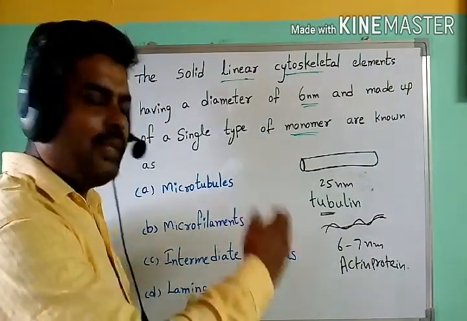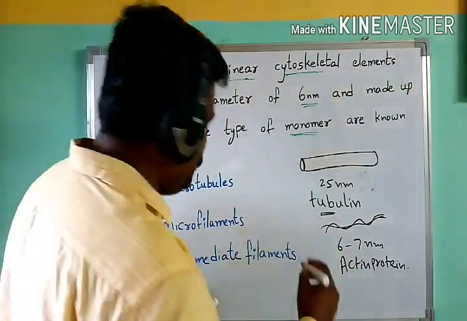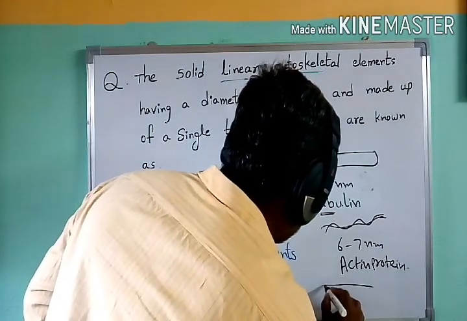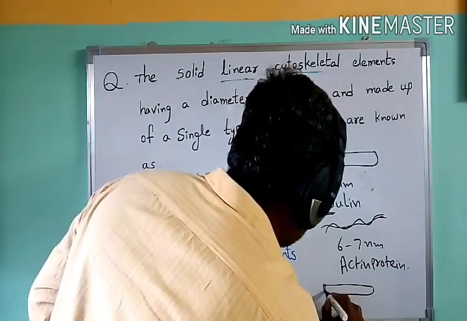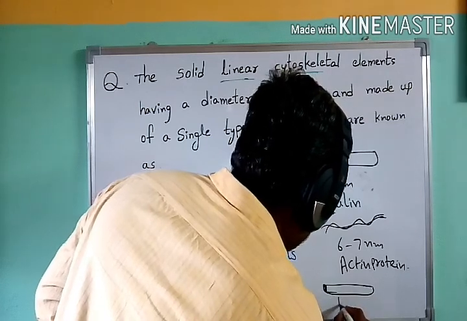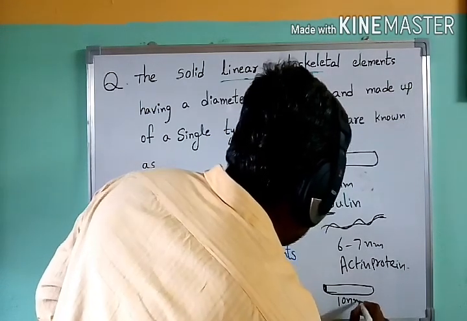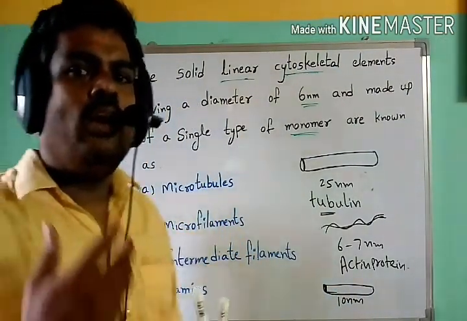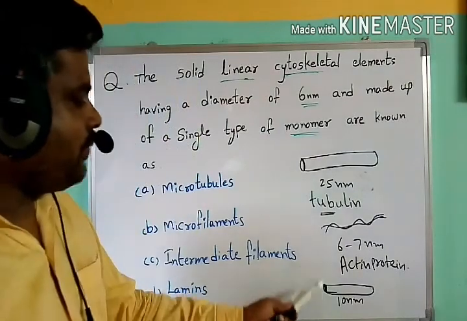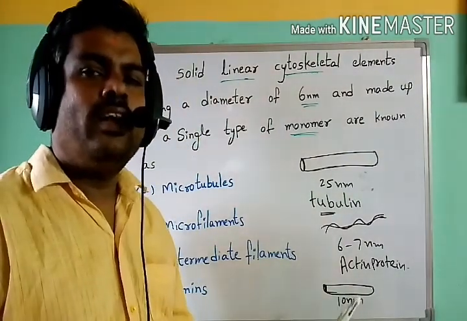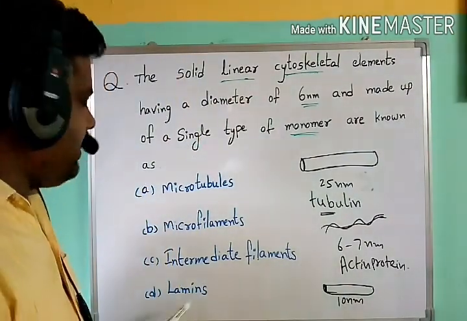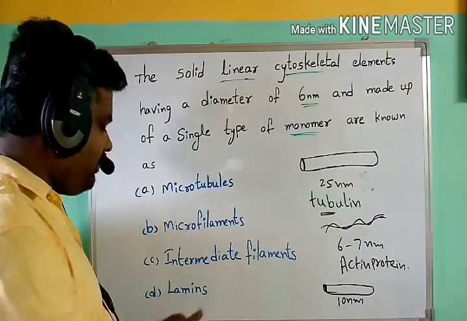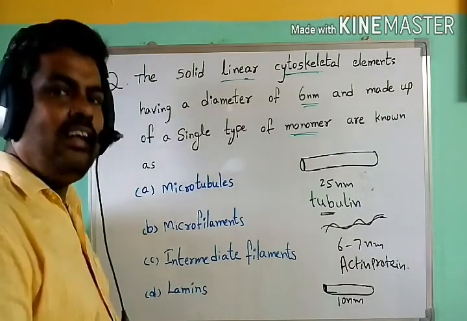These intermediate filaments are around 10 nanometers, and are made up of different types of proteins. It is not a single type of protein. Next, lamins. Lamins are a type of intermediate filament protein.